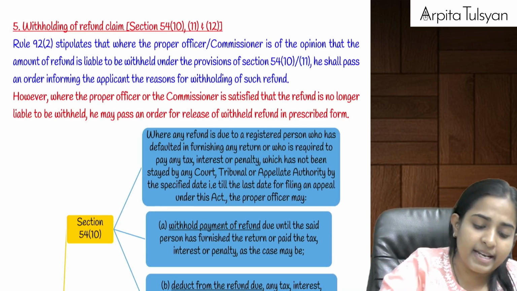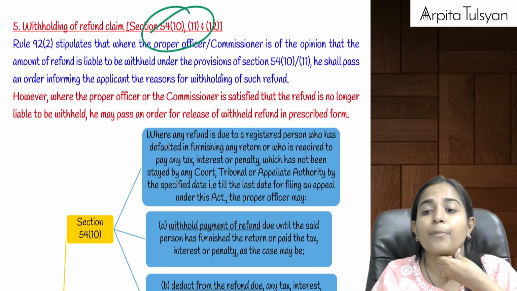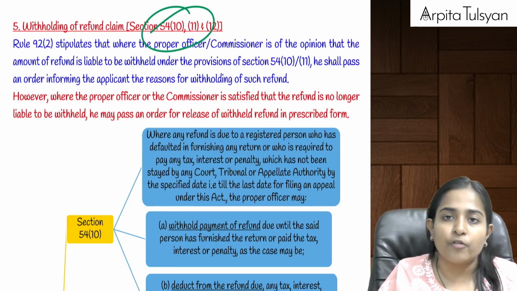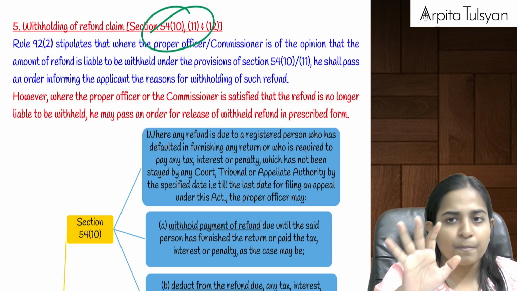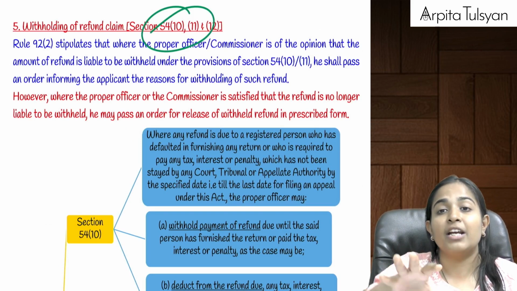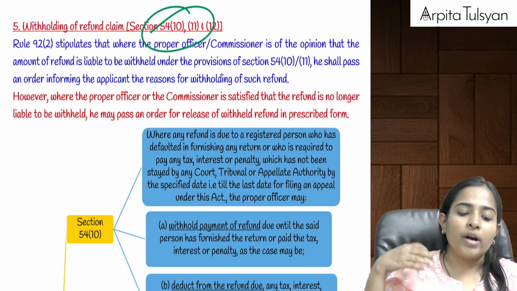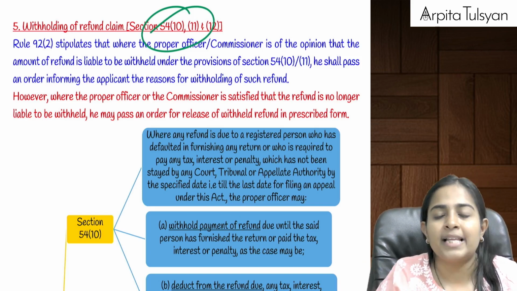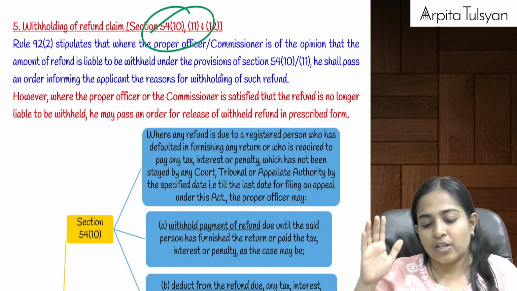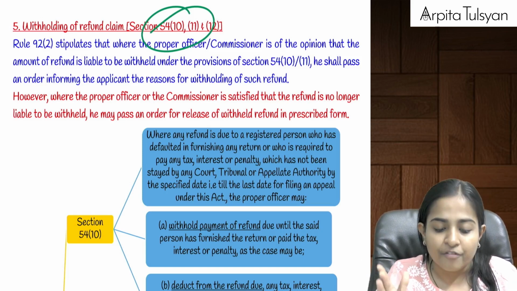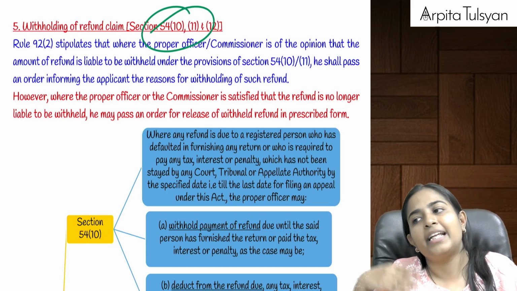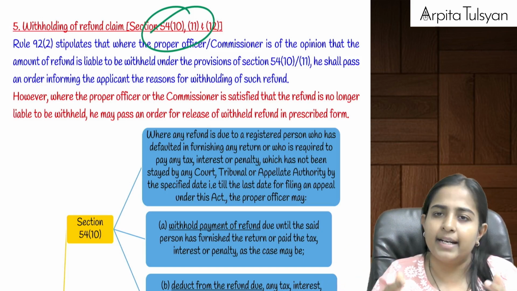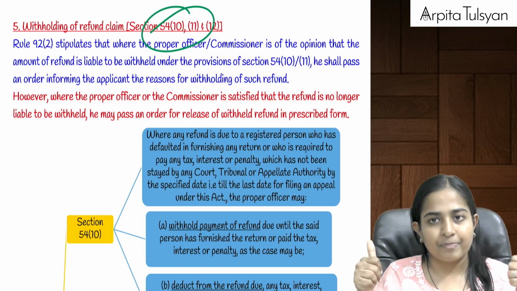Then in some cases, the proper officer or the commissioner may be of the opinion that refund is payable to you, but for some time we are required to withhold that particular refund. Then the proper officer or commissioner can pass an order for withholding your refund, and later if it is of the opinion that we can pay it, it will release your refund. Are you clear with this?